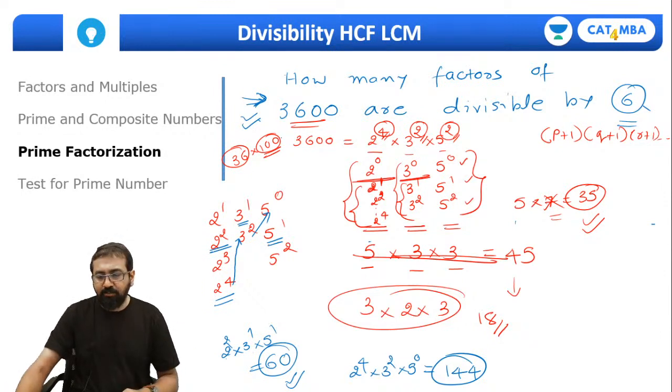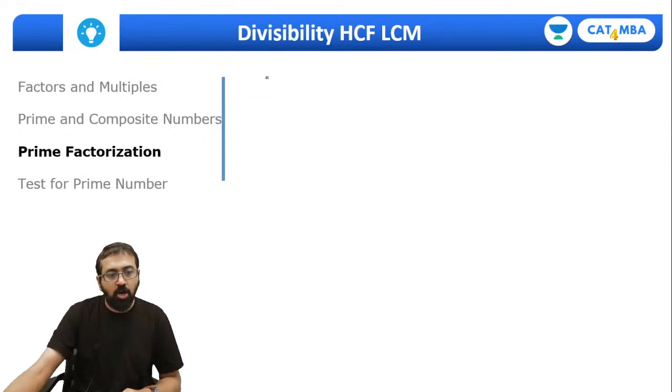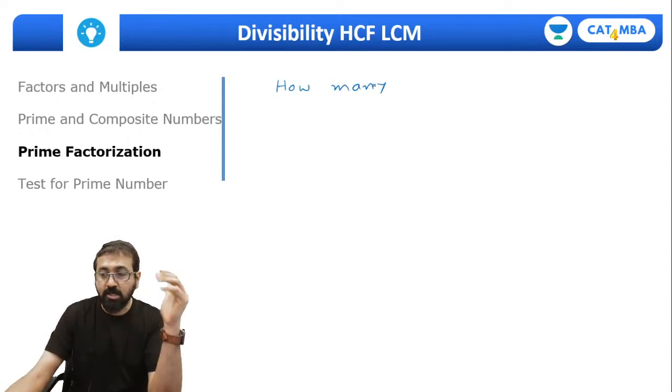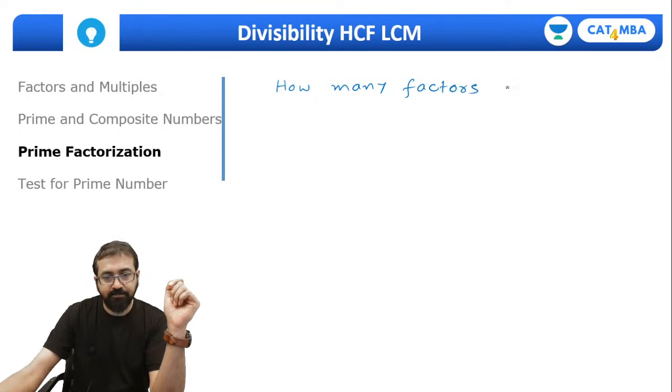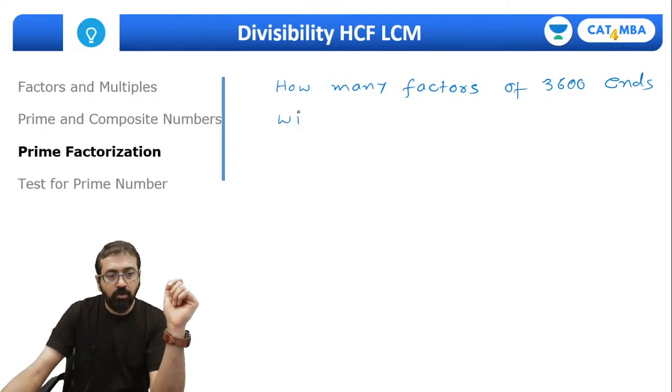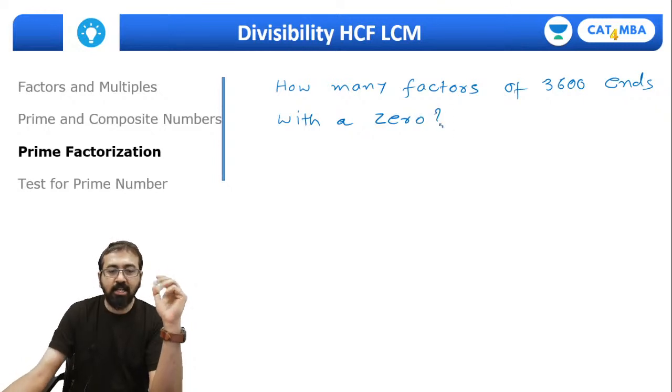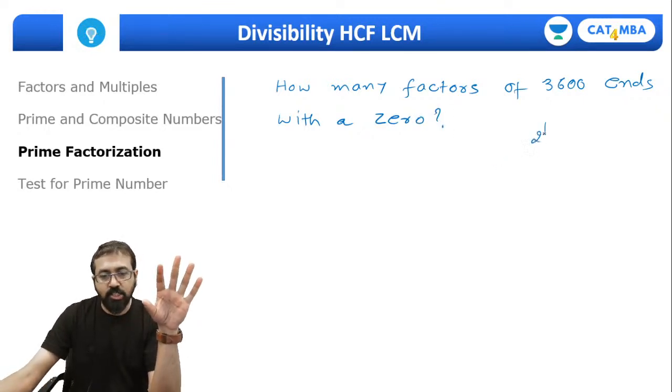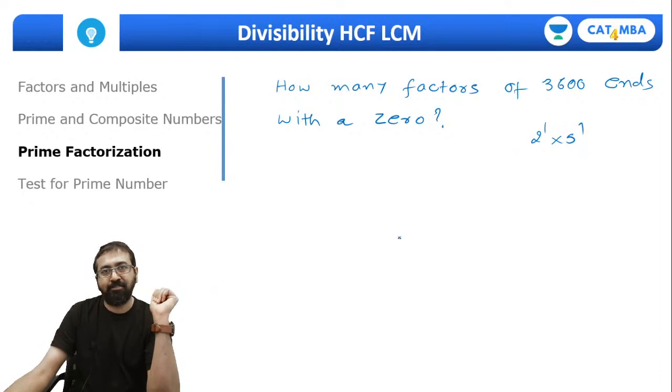In the same way, if I ask you this question, how many factors of 3600 end with a 0? Once again, let me write. In fact, if you didn't understand that concept, you will understand it now, guys. So I'm taking a similar question. How many factors of 3600 end with a 0? Can I say a number ends with a 0 when it has at least 1 power of 2 and at least 1 power of 5, right?